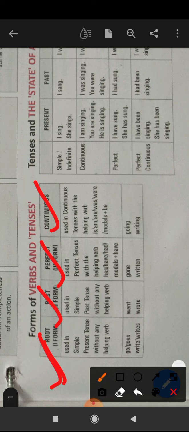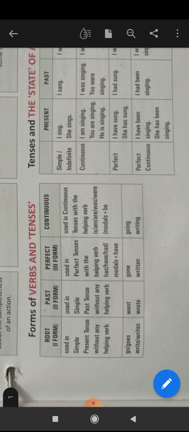For example, the verb is go. Go is the root form, and past form of go is went. Perfect form is gone, and continuous is going. We add ing with base form or root form. Got it? And now I'm going to tell you where do we use these forms of verbs.